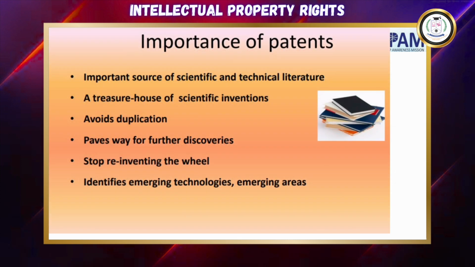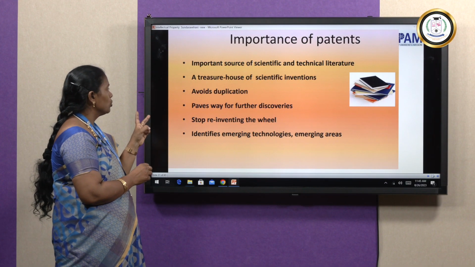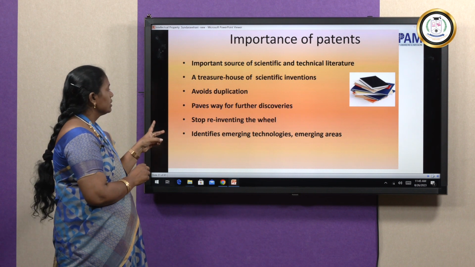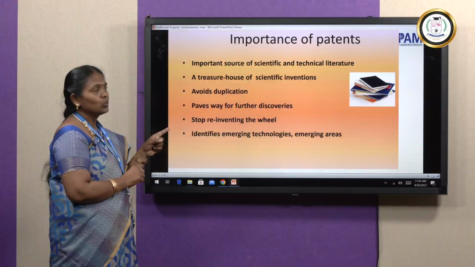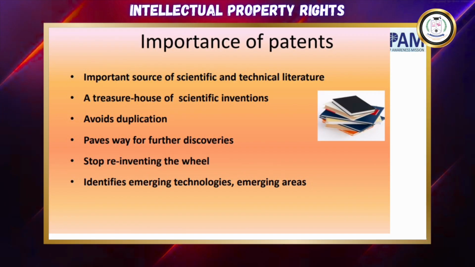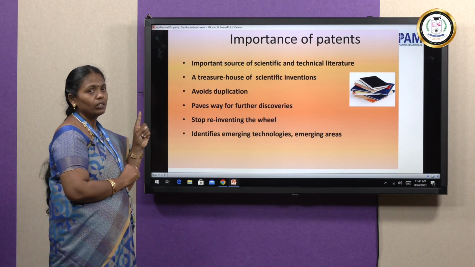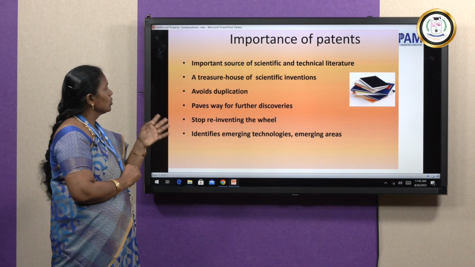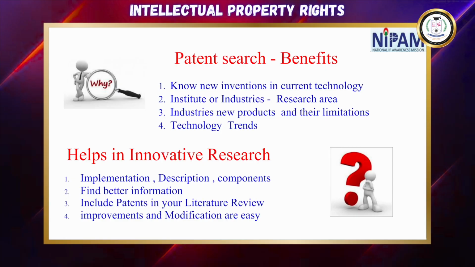So what is the importance of patent? The main thing is it is a source of scientific and technical literature, right? It avoids duplication, it stops reinventing. It identifies emerging technology and emerging areas. So these are the main importance of patent. It is a source of scientific and technical information, so what already exists, we have to find out, and then we can make it as a patent. So this is the main importance of patent. This is the patent search and its benefits.